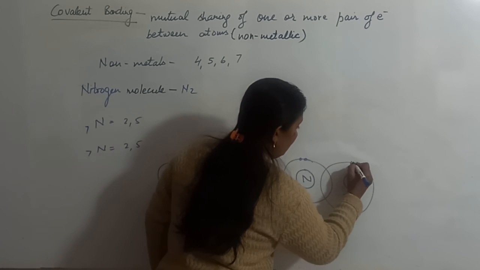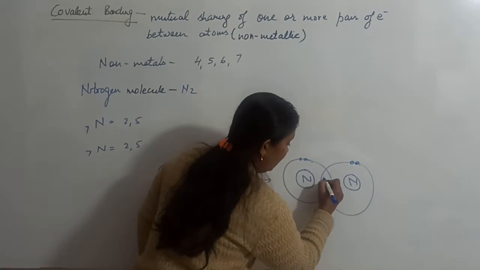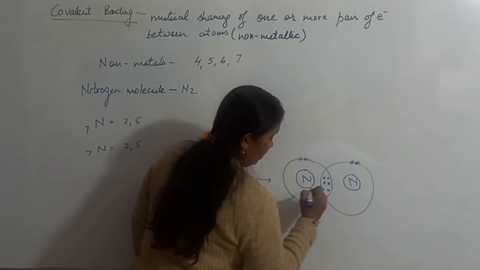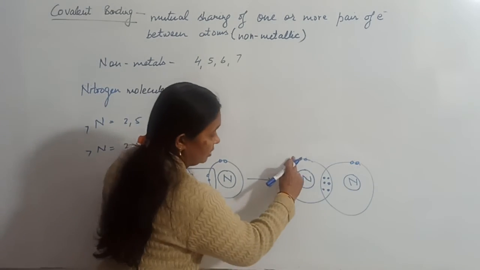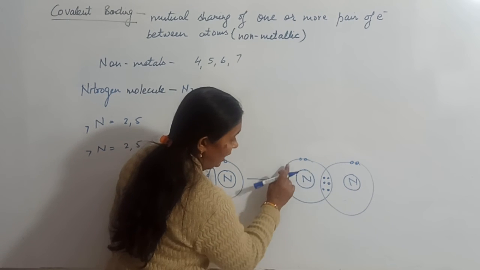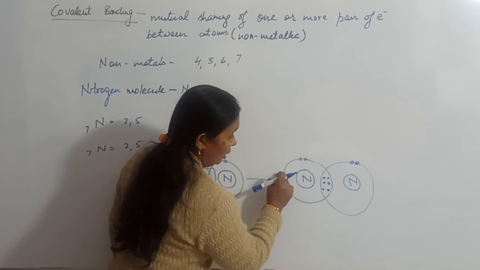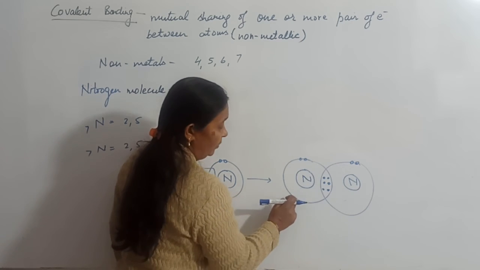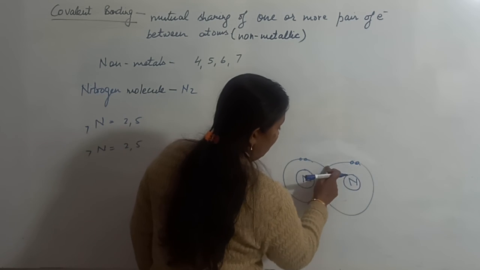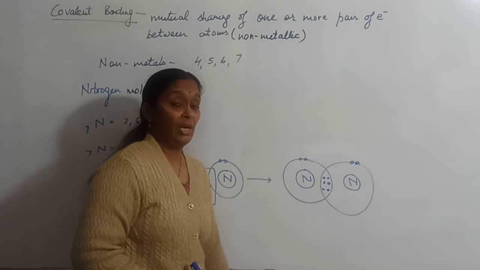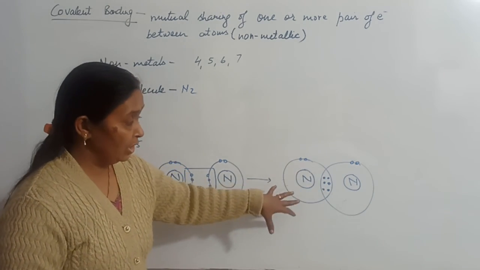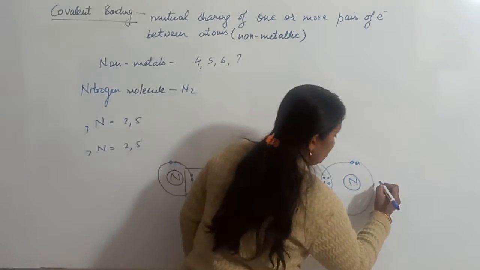2 electrons here, 2 electrons here which remain unshared, and 3 from here undergo sharing with 3 from here. So like this, if you see this circle, 1, 2, 3, 4, 5, 6 electrons here and 2 these, 8 electrons, octet of first nitrogen is complete. This one, 1, 2, 3, 4, 5, 6, 7, 8, octet of second nitrogen is complete. So there is sharing of 3 pairs of electrons between the nitrogen atoms to form a nitrogen molecule